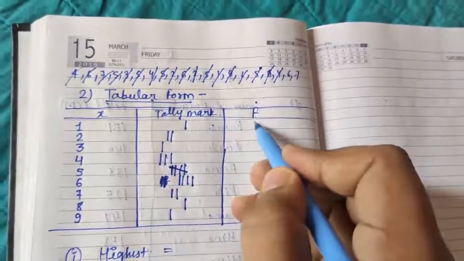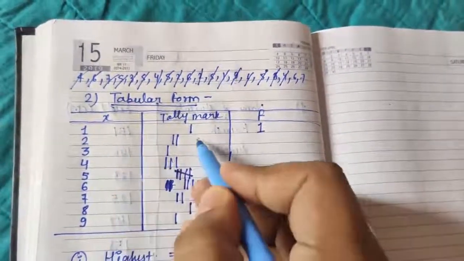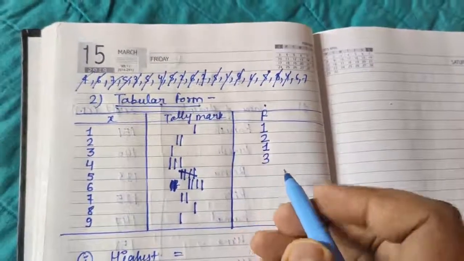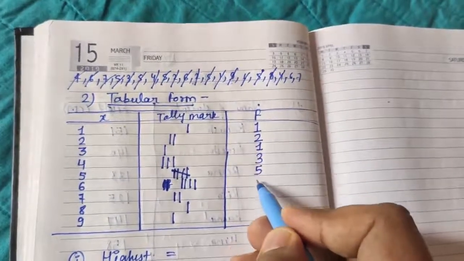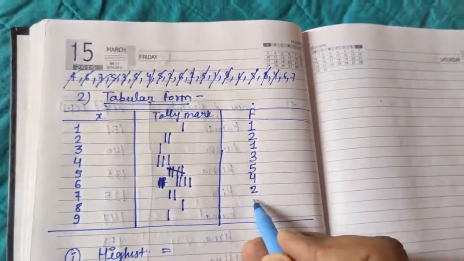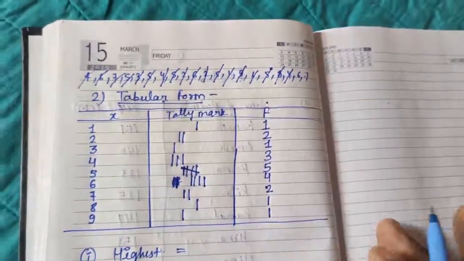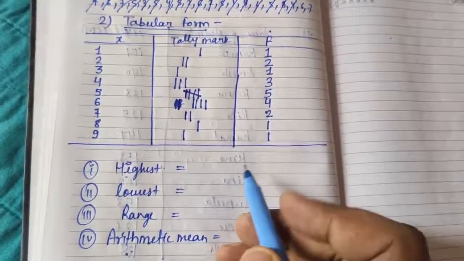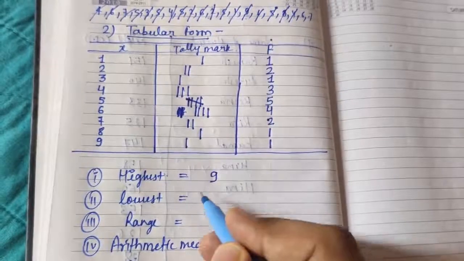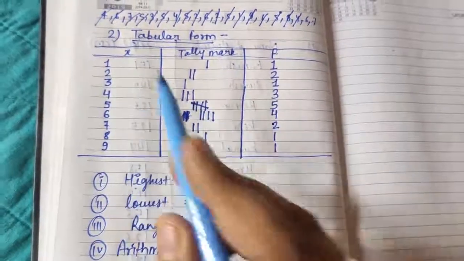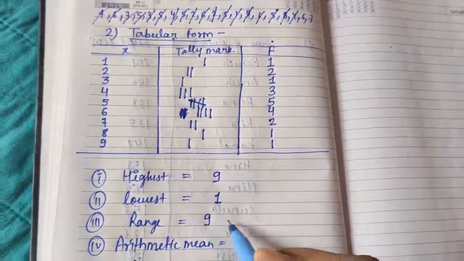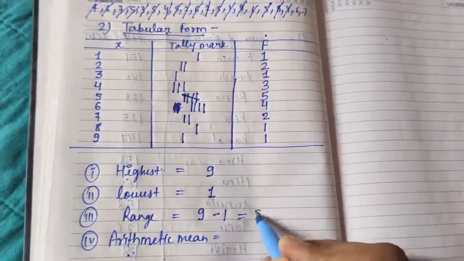This is 1, so frequency is 1. Then 2 is 2, 3 is also 1, 4 is 3, 5 is 5, 6 are 4, 7 are 2, 8 is 1, 9 is also 1. Now which is the highest value in this first part? 9 is the highest. Which is the lowest? 1 is the lowest. What is the range? Range means highest minus lowest. 9 minus 1, 8.